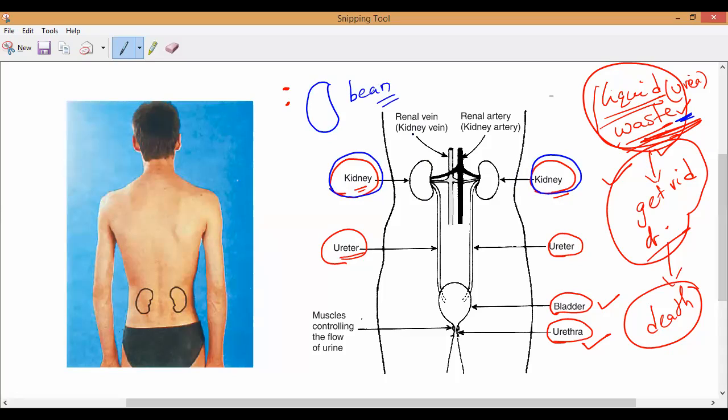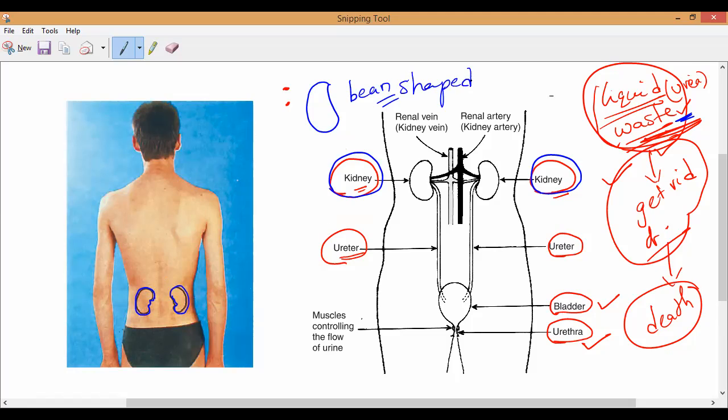So that is what you remember. The kidneys are bean-shaped organs towards the back of our body, just above the waist. So you can observe this picture, how these kidneys are present. Just above the waist. So remember, the first main organs of our excretory system of human beings are kidneys. So the kidneys are the what? Bean-shaped organs.